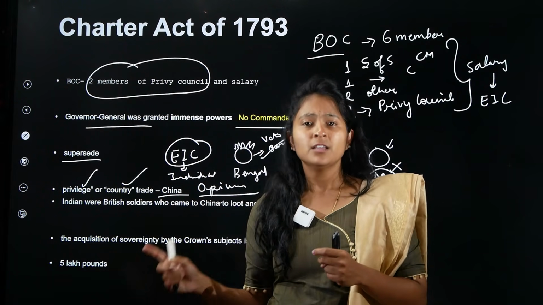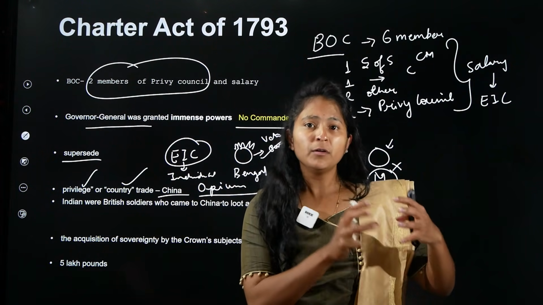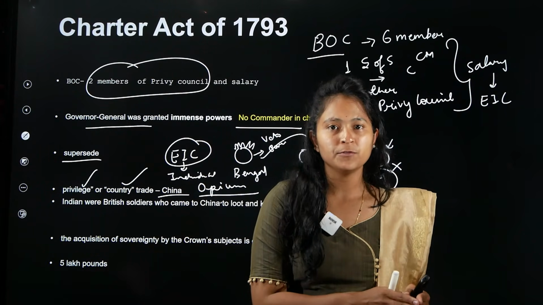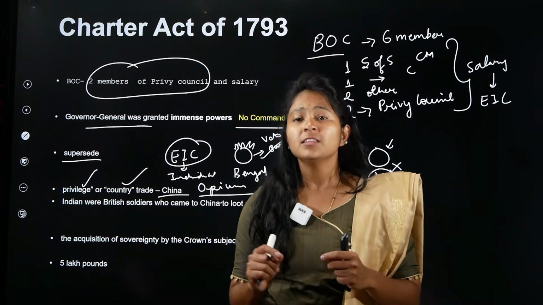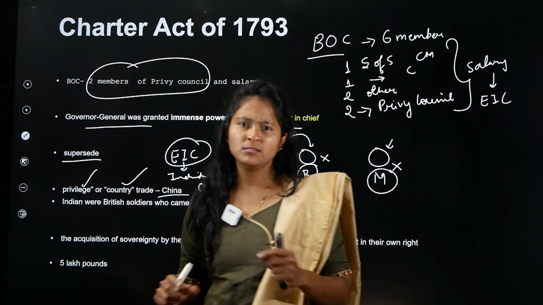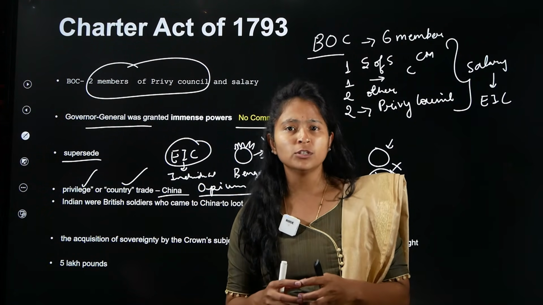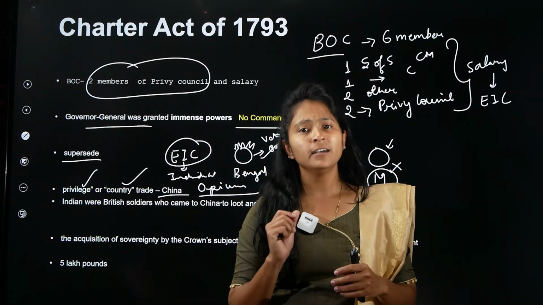The trade was done by, or the individuals who went to China taking opium, was who? The British East India Company officials. But please understand, China said that Indians are British soldiers who came to China to loot and kill, right?